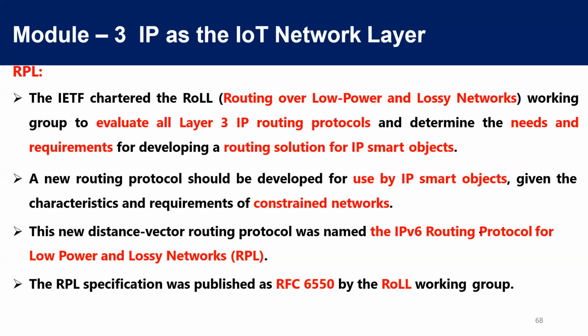Routing Protocol for Low Power and Lossy Networks, that is RPL. This was developed, so people started working on it. The Internet Engineering Task Force formed a working group called ROLL. ROLL stands for Routing Over Low Power and Lossy Networks.